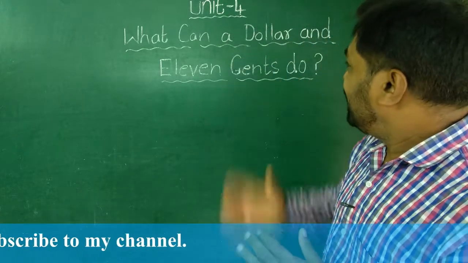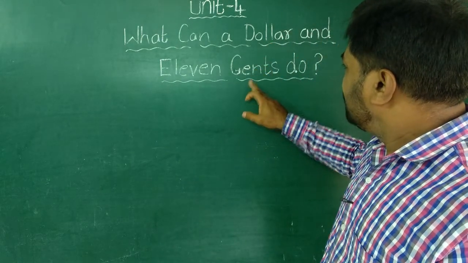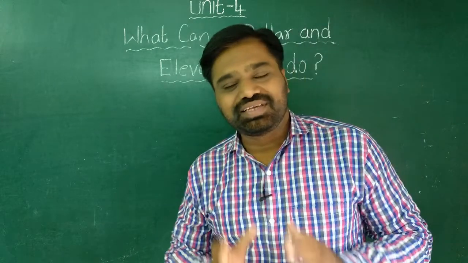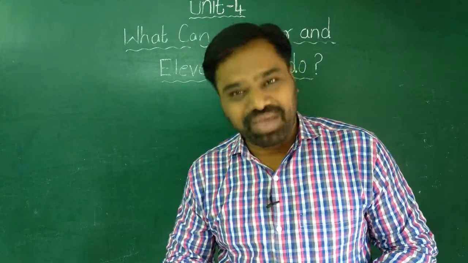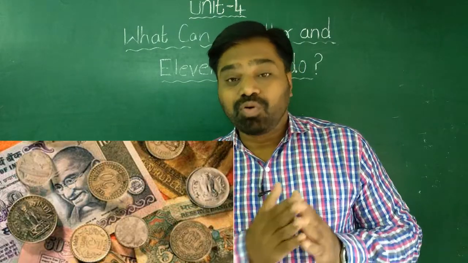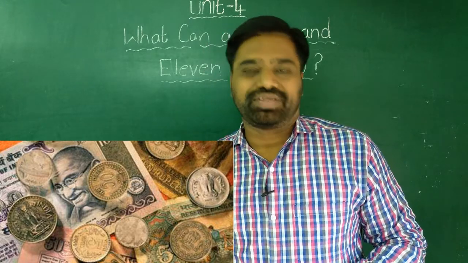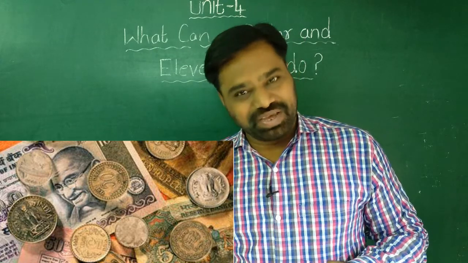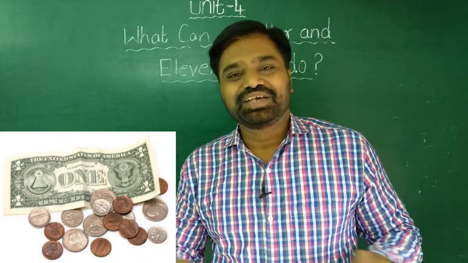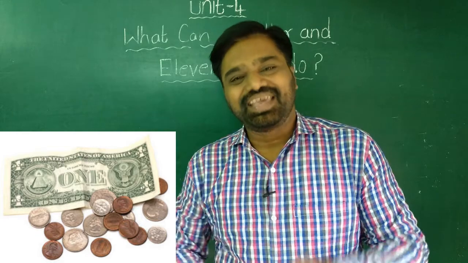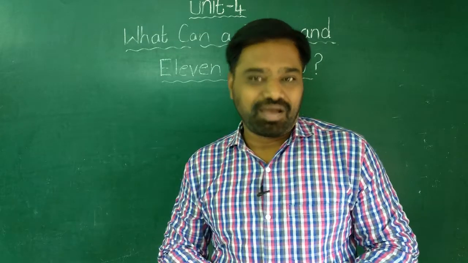Now, before entering into the lesson, let us first understand the meaning of the title of the lesson. The title says, What can $1.11 do? Here, two new words are there. One is dollar and another is cents. Dollars and cents are currency of America. Like in India, we have rupees and paise. Rupees refers to notes and paise refers to coins. Like we have rupees and paise, similarly, in America, we have dollars and cents. So overall, what you have to understand is dollars and cents is the money, the currency of America.